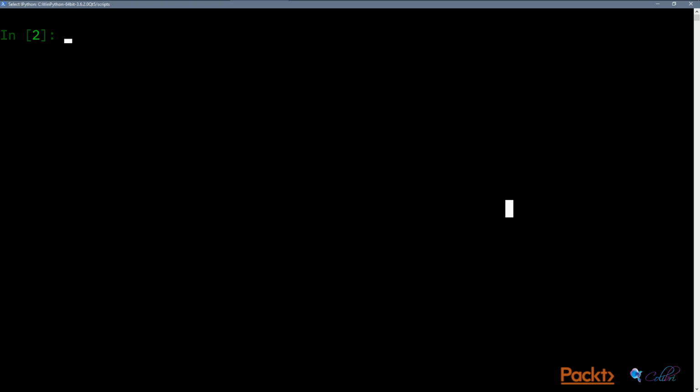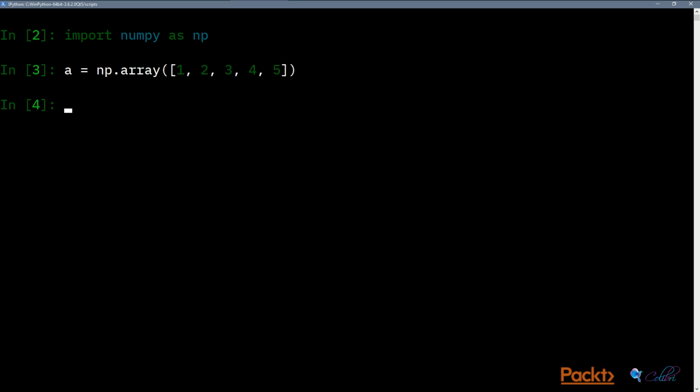The canonical way to use NumPy is to import numpy as np. You remember the as keyword from section 2 when we talked about importing modules. The very basic array looks like this. So we call the array object from NumPy, and then we simply feed it a list of Python numbers. Remember, all of these have to be the same type.